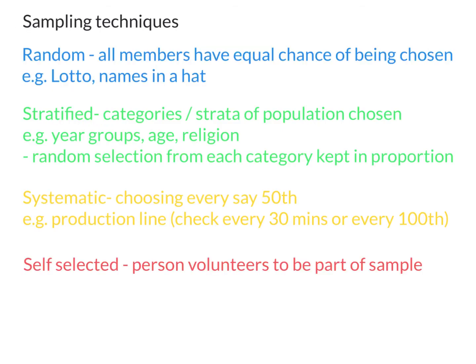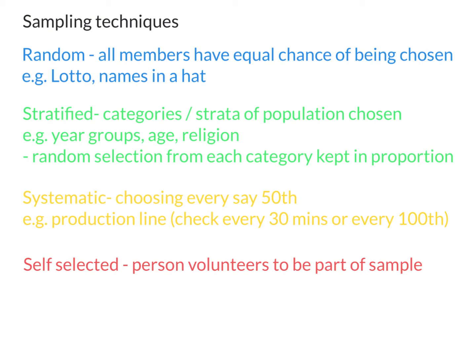So the sampling techniques is a random, that's where all members have an equal chance of being chosen. So Lotto's an example, you've got sort of 40 balls and they just come out in random order. Names in a hat is another example where you put everyone's name in and select one.